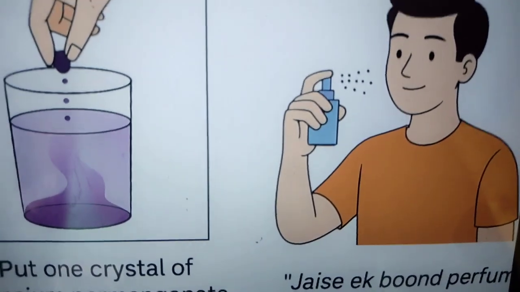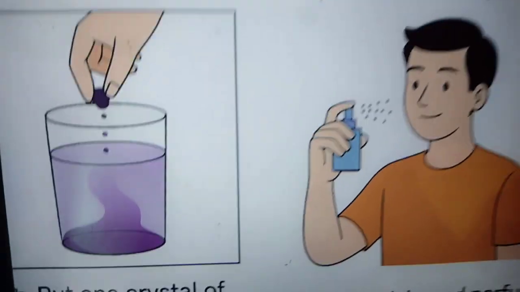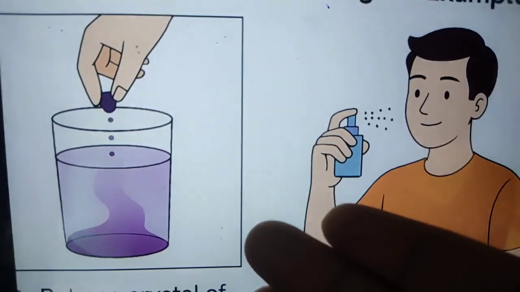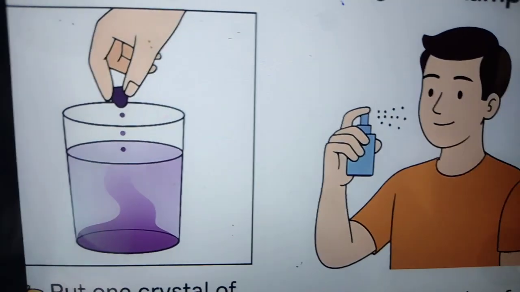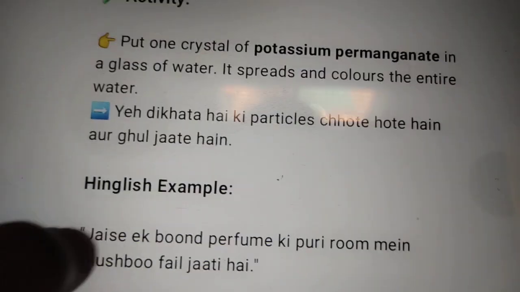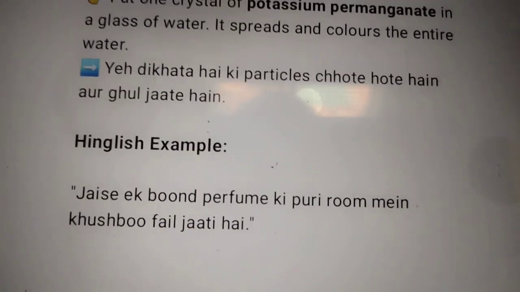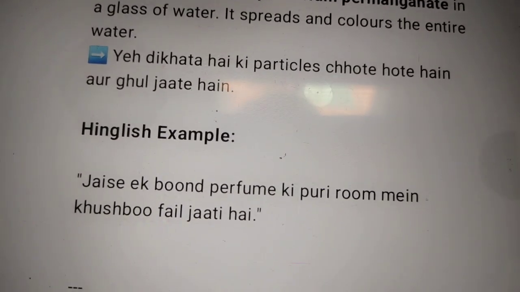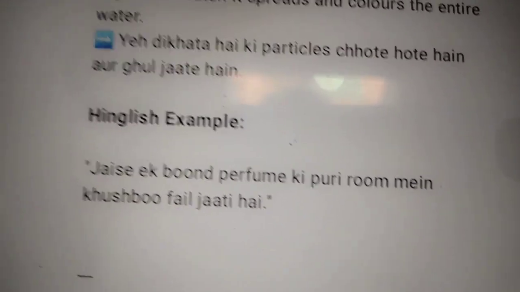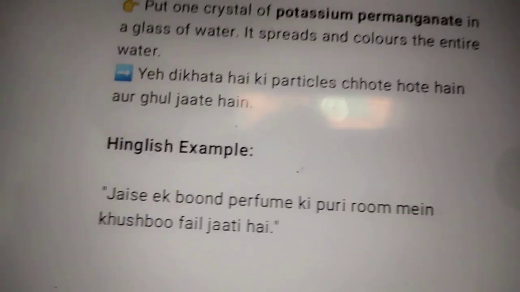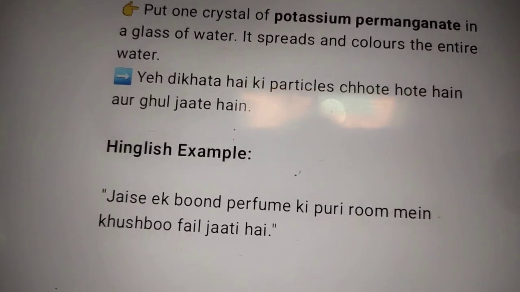So these are the examples of potassium permanganate and perfume. In short, it proves that even one single drop can occupy space, whatever space is given, but it is not fixed.